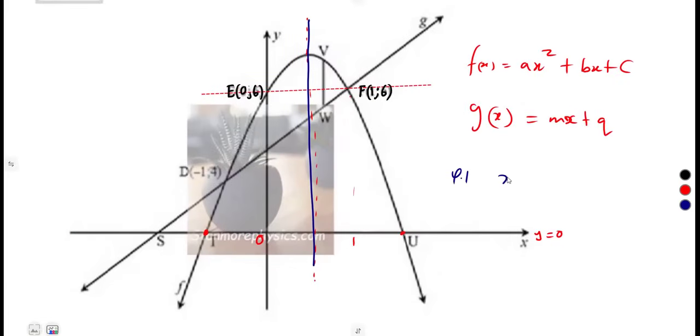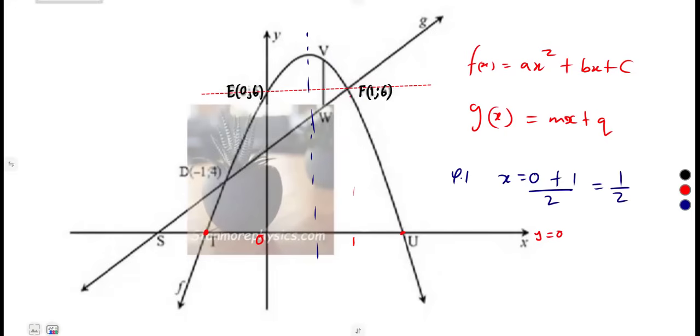So the axis of symmetry, x is equal to what? Because it must be given in the form x is equal to. So x is equal to, like I said, the one in between 0 and 1. That's the x value at E, which is 0, plus the x value at F, which is 1, over 2.